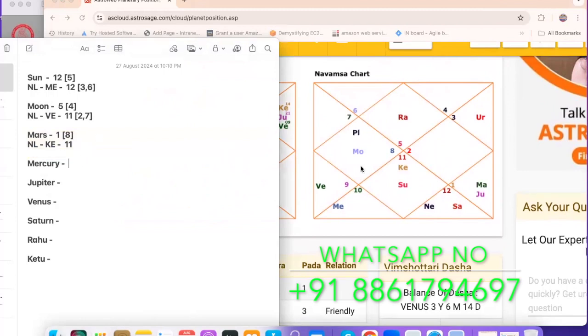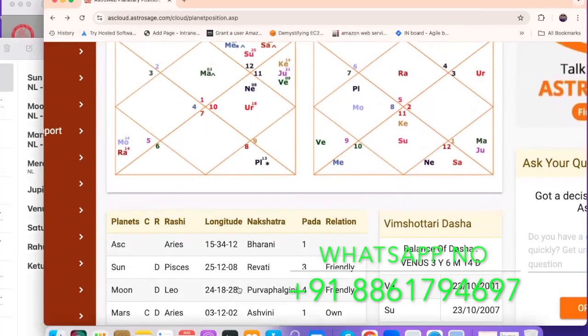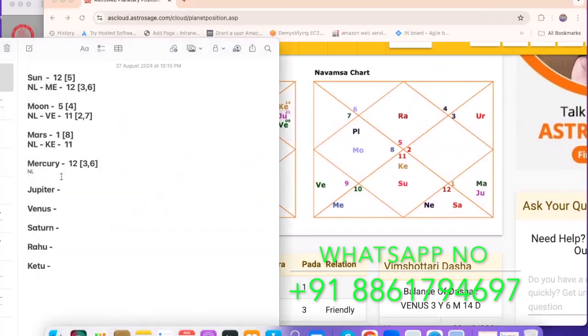Now Mercury. So go back here. Mercury is sitting in the 12th house. So just copy this part and paste it here. Mercury is sitting in the 12th house, ruling the 3rd house lord and 6th house lord. Its nakshatra lord is Revati again. It's sitting in its own nakshatra. So you can write it as Mercury again. Here you can just copy this and paste it here.